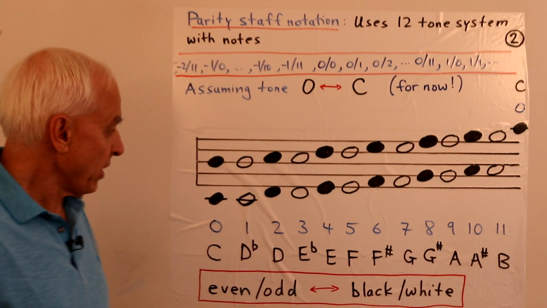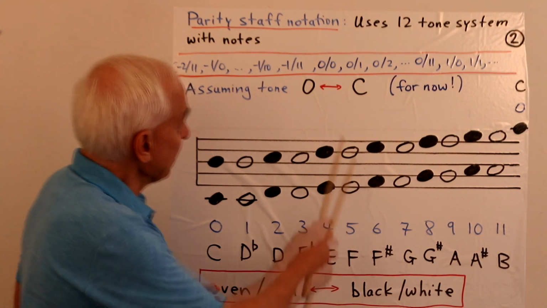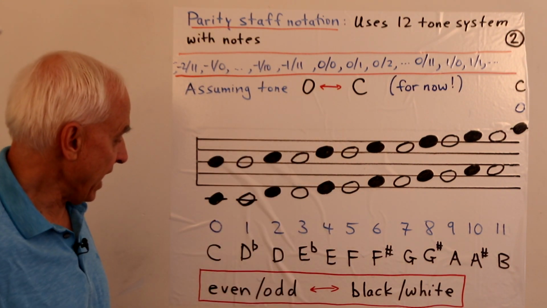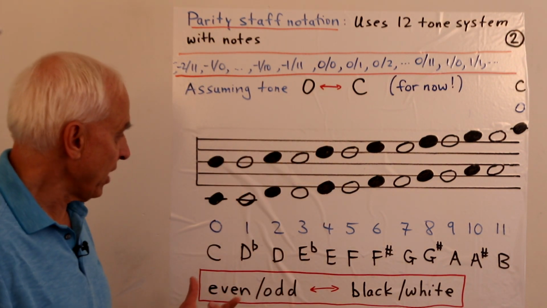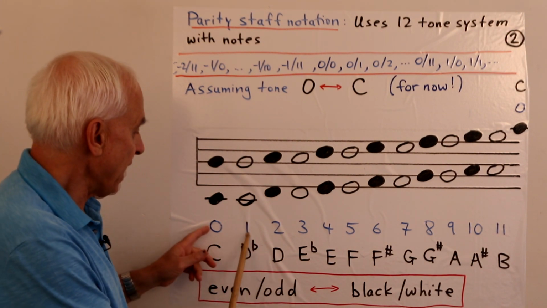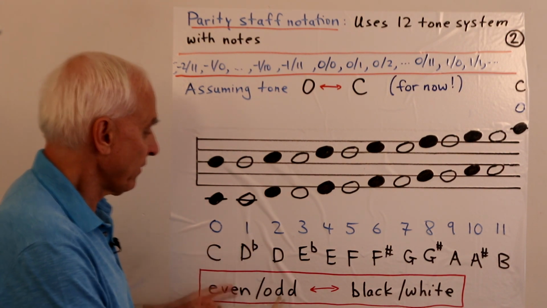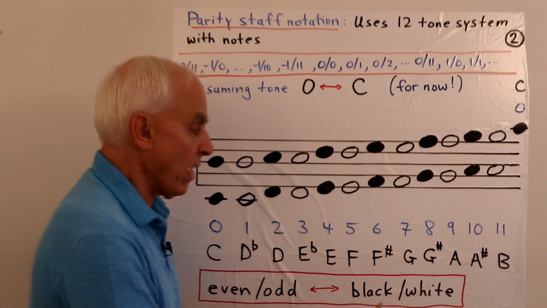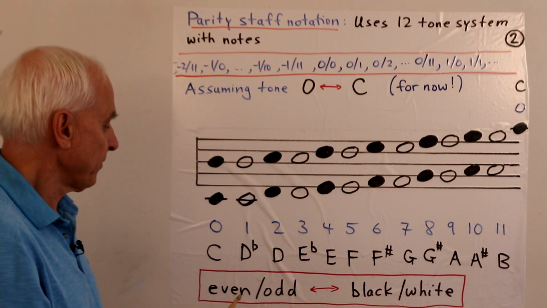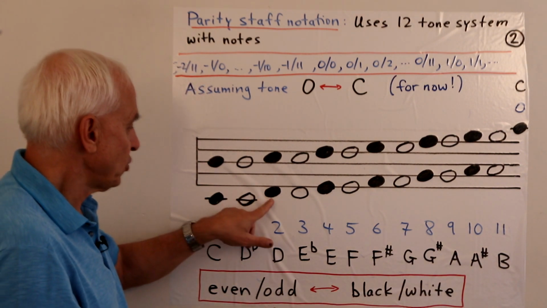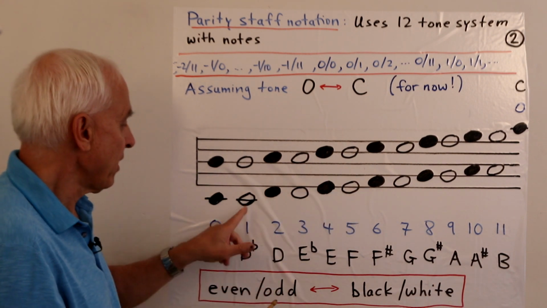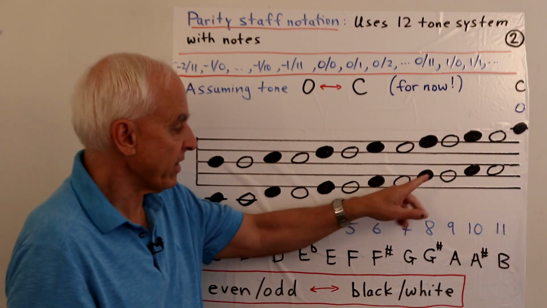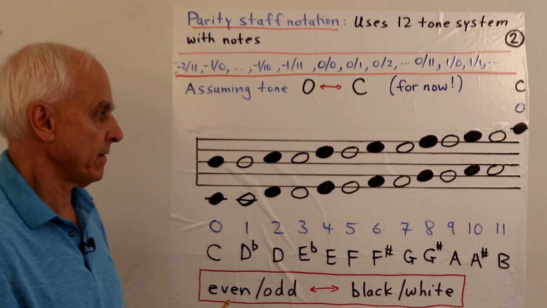Okay? So the parity aspect of this situation, encoded in the name, is sort of obvious here because the distinction between the even and the odd tones is reflected in the distinction between the black and the white notes, or note heads. Okay? 0, 2, 4, 6, they're all in black. 1, 3, 5, 7, etc., they're all in white.